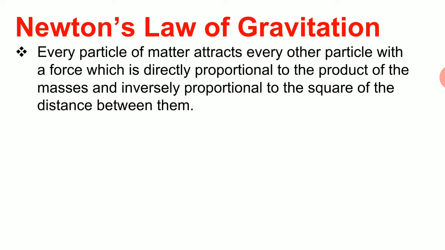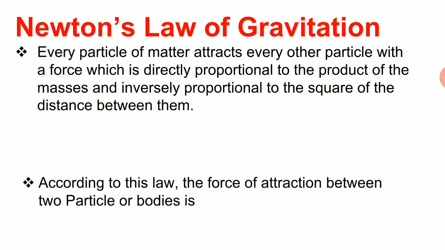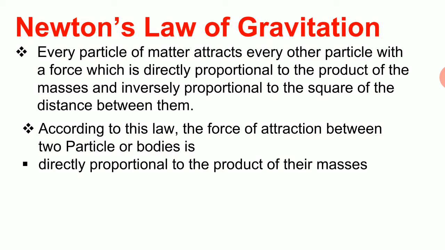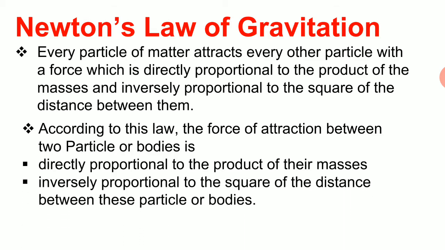According to that, each particle of matter attracts every other particle with a force which is directly proportional to the product of masses and inversely proportional to the square of the distance between them. So according to this law, the force of attraction between the particles is, number 1, directly proportional to the product of their masses. Number 2, inversely proportional to the square of the distance between these particles or objects.